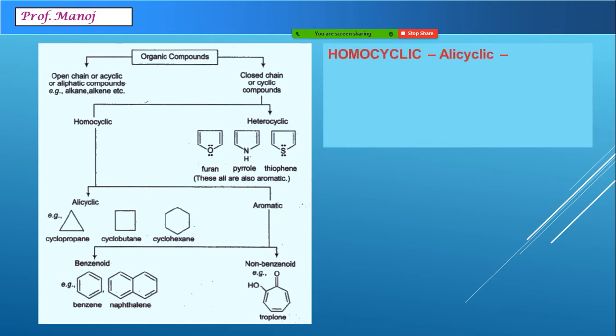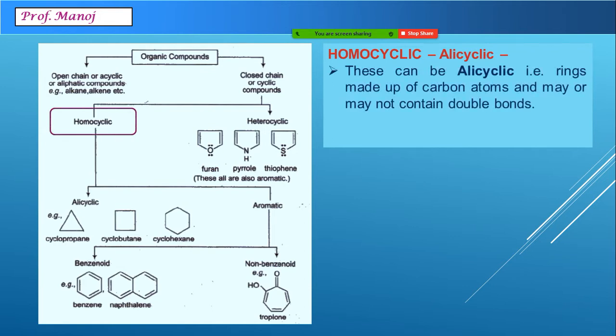Now if I look at homocyclic, also known as alicyclic compounds, the meaning is very simple. The rings are made up of only carbon atoms and they may or may not contain double bonds. If the compounds contain only single bonds, they are called saturated alicyclic compounds. If they contain double bonds, then they are called unsaturated alicyclic compounds.